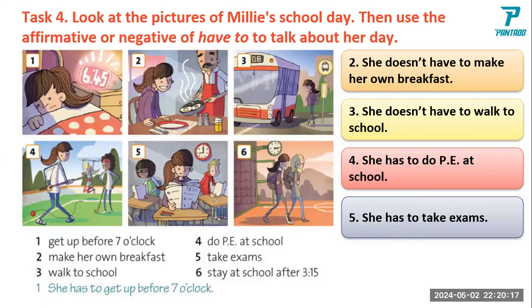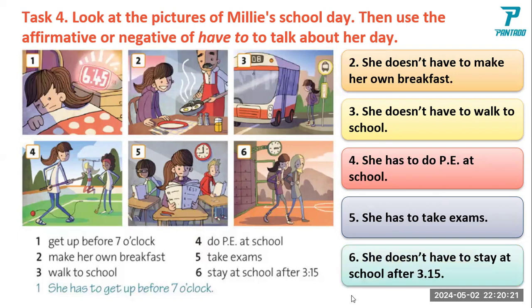She doesn't have to stay at school after 3:15. Look at the clock. It's 3:15. So this one, we are using doesn't have to. It means this is not necessary or not compulsory. They are out of school already at 3:15. Okay, you understand this? Very easy. Caroline, you understand? Yeah.